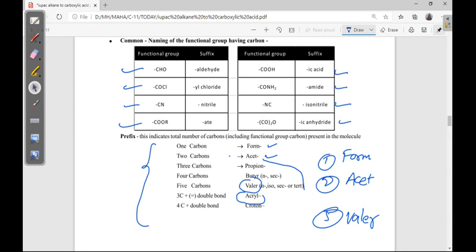For the remaining, if three carbons are there, it is propio, almost like propane. If 4 carbons are there, butane, butyl, almost similar. These three are completely different, so concentrate more on these three names. Next, for these functional groups, suffix names are there, so we will discuss each functional group.